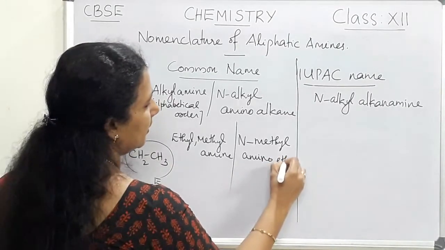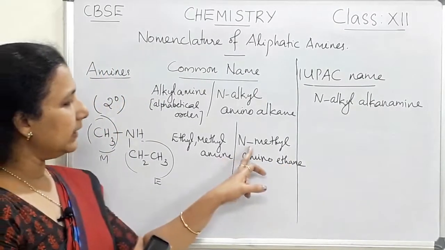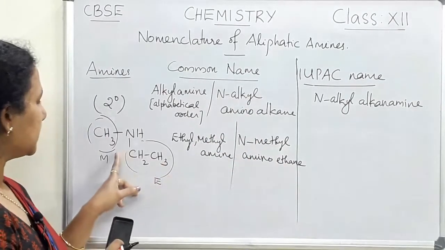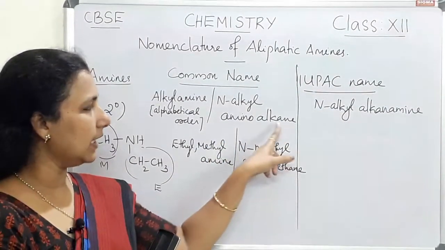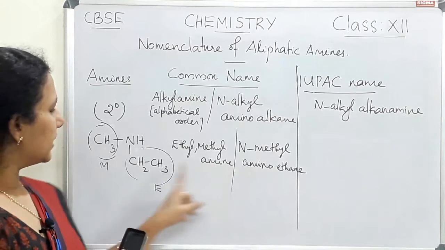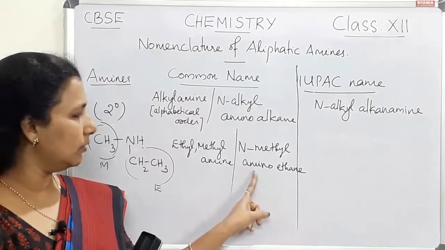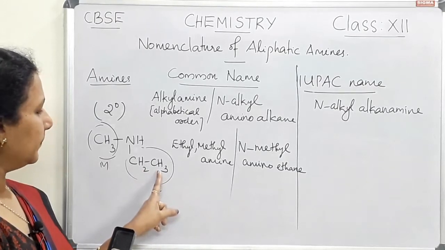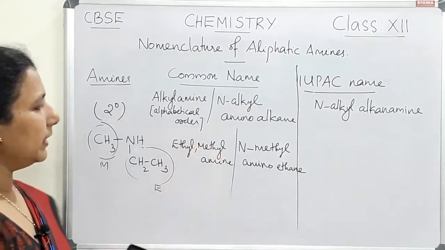Here N-alkyl, that is N-methyl, is the substituent, the smallest group. And in aminoalkane, the alkane is considered as the parent chain. The parent chain is selected by checking the number of carbon atoms; the one with more carbon atoms is the parent chain. So ethane is the parent chain, with the ethyl group having two carbon atoms. So aminoethane, N-methyl aminoethane, is the other way of writing the common name.